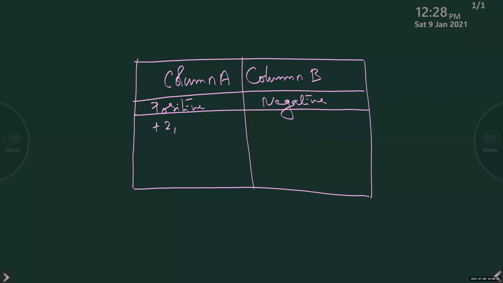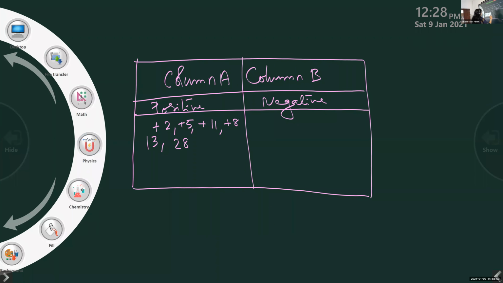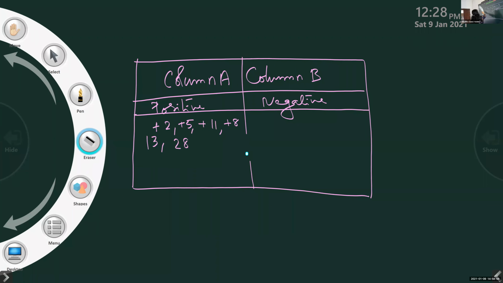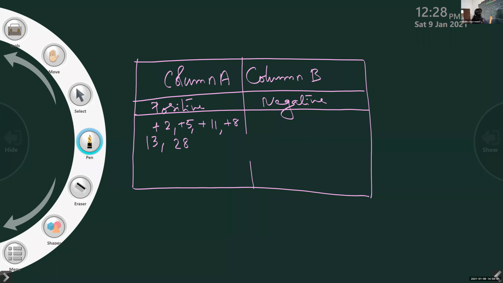Positive 2, positive 5, positive 11, positive 8, 13. Without a sign, a number is taken as positive. 13, then 28, 20. That much only. How many numbers? 3 plus 3, 6 numbers. Anything else? No. Next one, in the middle, there is a blank. There we have to write a 0, isn't it? So that 0 means it is neither positive nor negative.